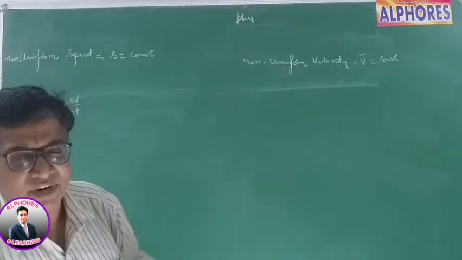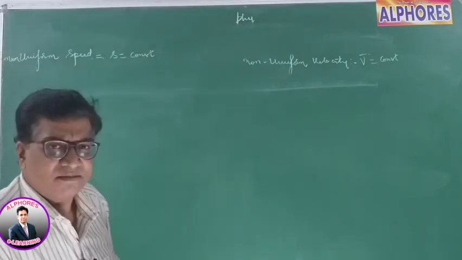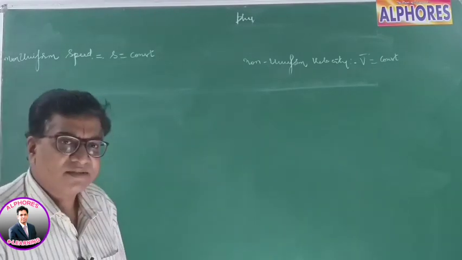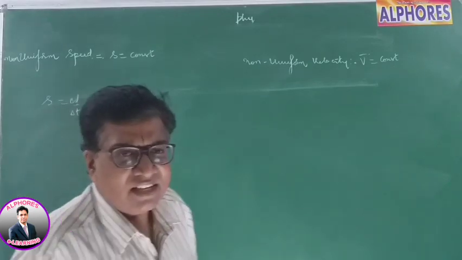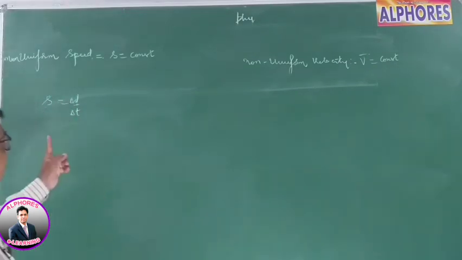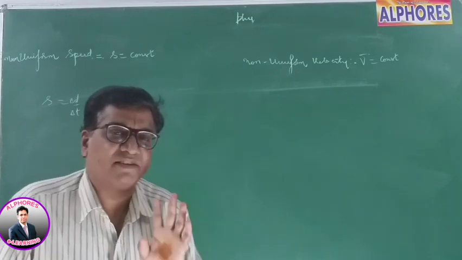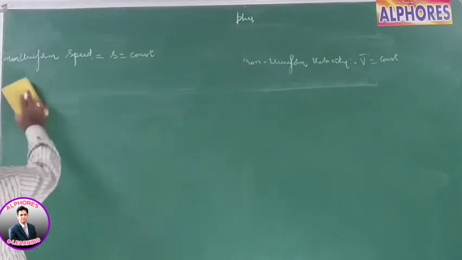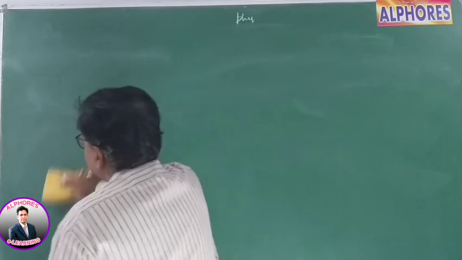Non-uniform examples: an accelerating body, a body starting from rest and accelerating, or a body decelerating and coming to rest, a body projected vertically up, a freely falling body, all have non-uniform velocities. A body moving in a circular or curved path, the motion of satellites, the motion of the planets around the sun, there are many examples. Uniform speed, constant speed: in equal intervals of time, it covers equal distances. That is how you define uniform and non-uniform speeds.